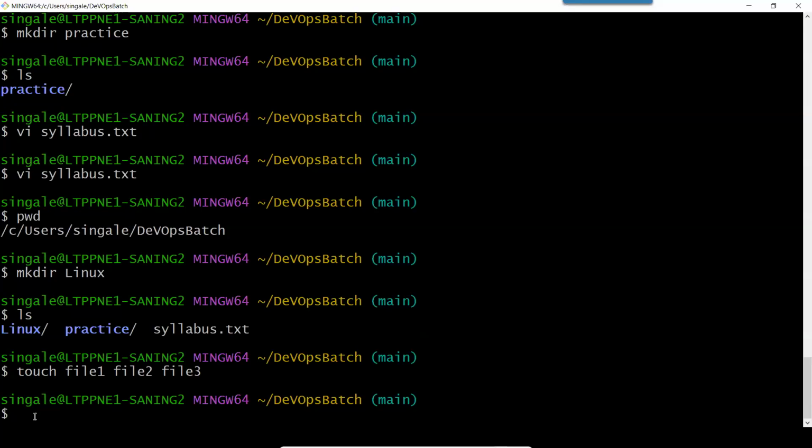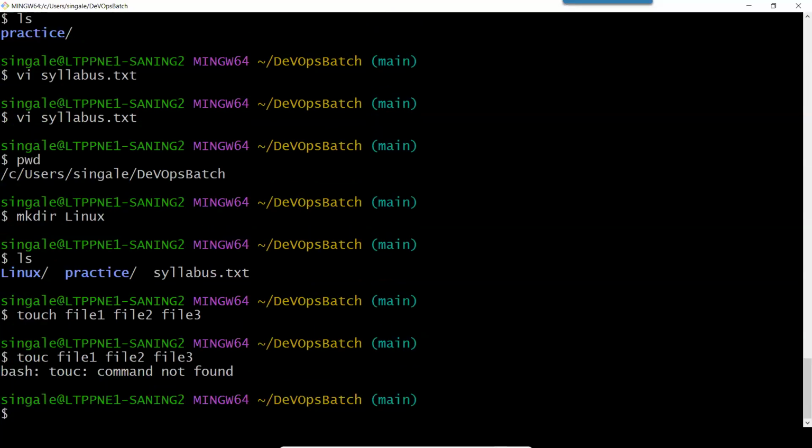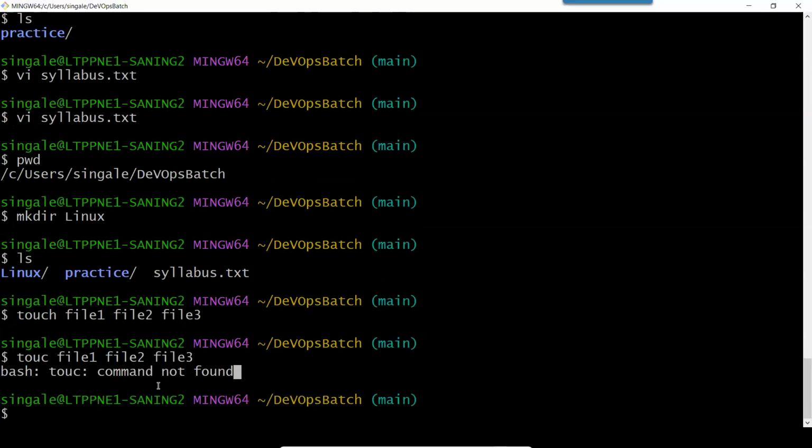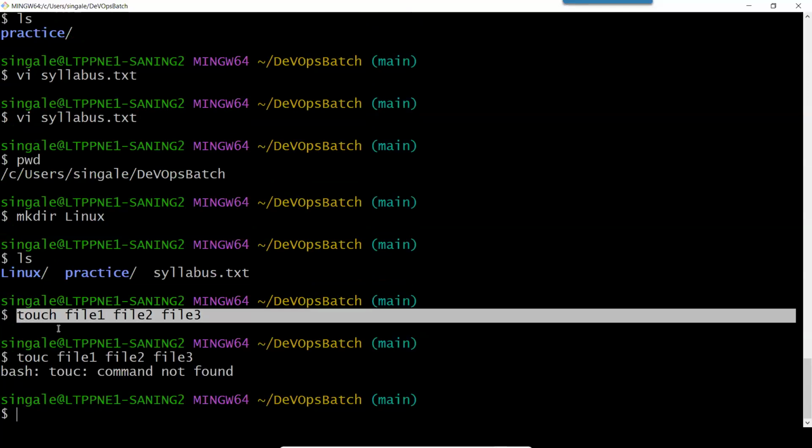If you made a mistake, let's say I made a mistake, I will do a spelling error and I will press enter. So you will get an error like this, bash error, TOC command not found. So if you did not get any error, it means your command has been executed successfully.